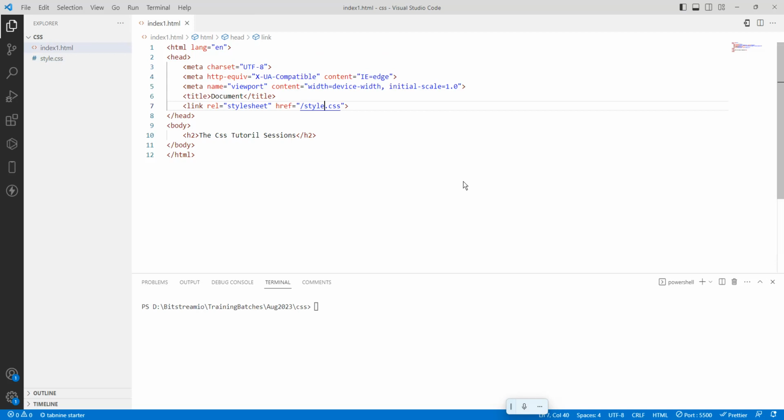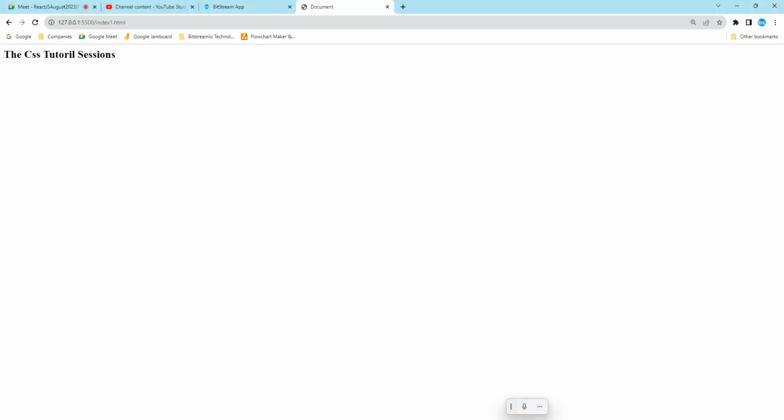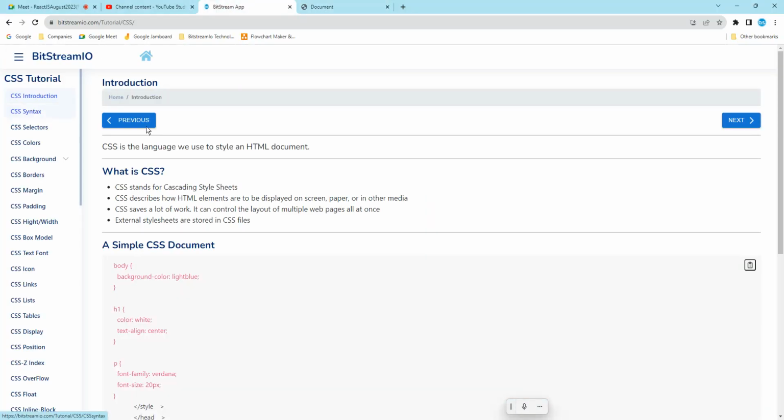Okay, so now we understood how to write CSS and the different ways to apply styles. I will remove the whole thing. Okay, let it be this style.css, in the future we can use it. So index1.html is there. Here what I want to do is go for one.